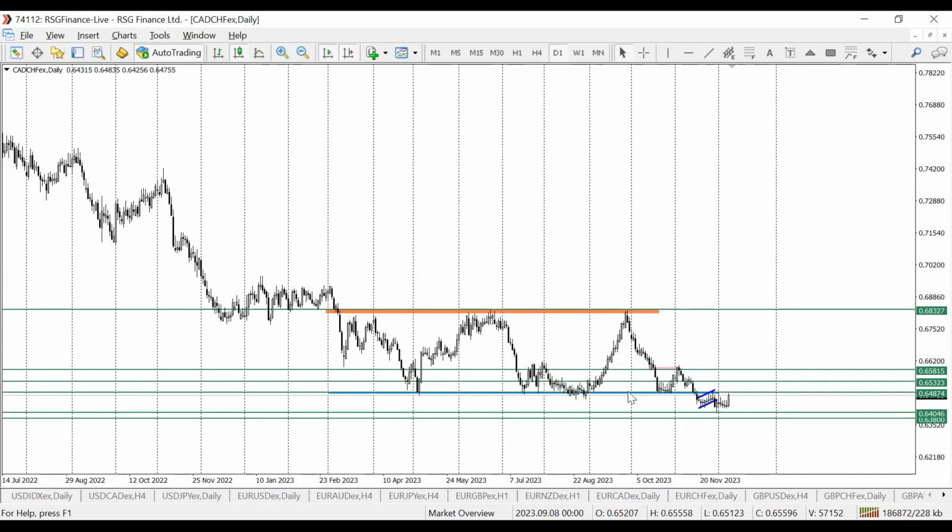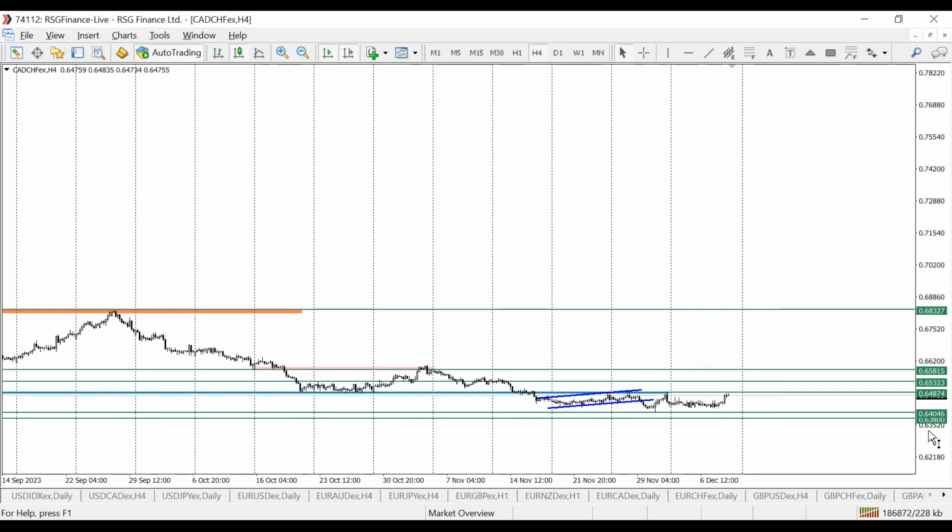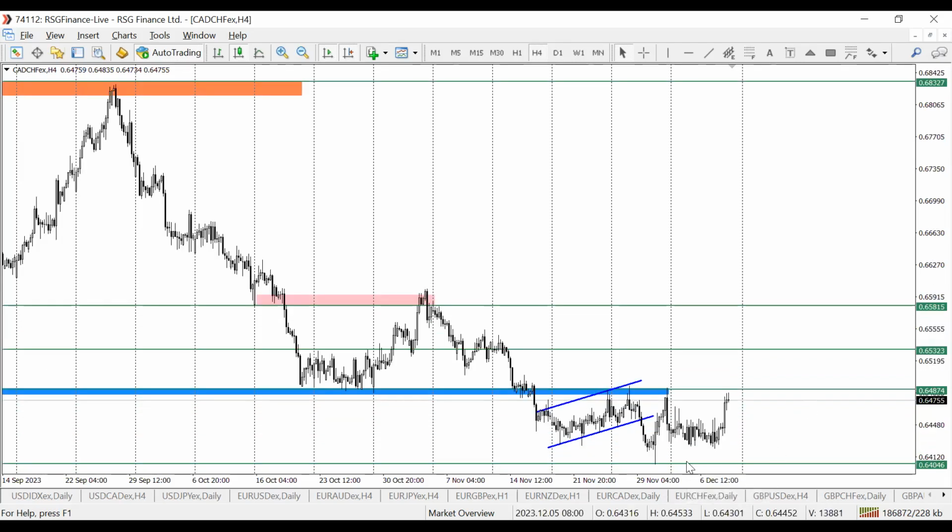Because I see here we have a breakout from this channel. So peradventure, with Swiss franc losing further strength, we could see more correction into 0.6532, but I either short this or do nothing. I'm not looking to go long on it in any way.